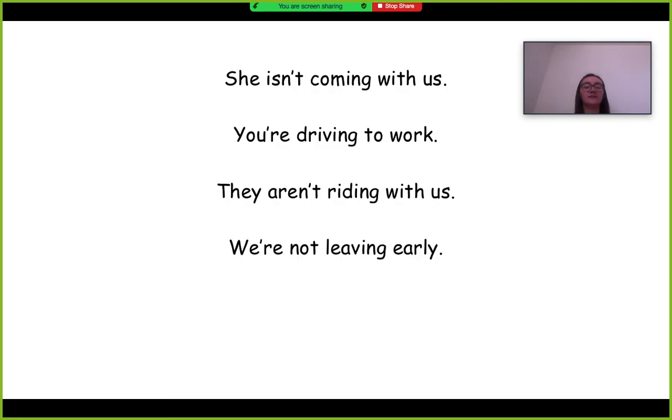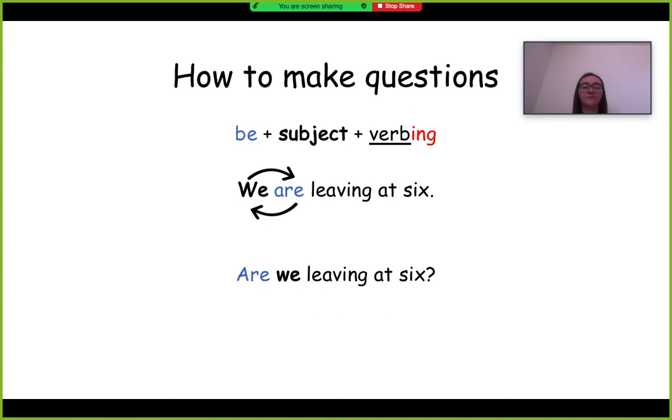We're not leaving early is just we are not leaving early. You could also say we aren't leaving early. He's shopping right now. He's means he is. So the sentence is he is shopping right now.